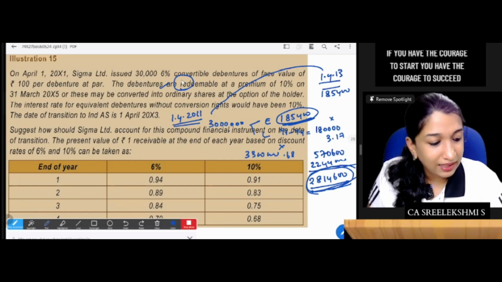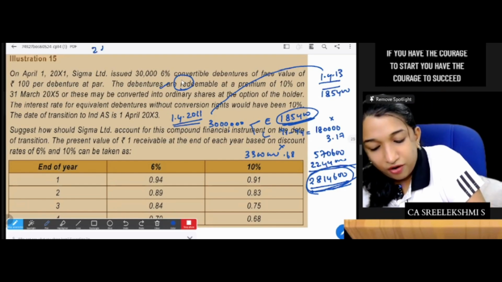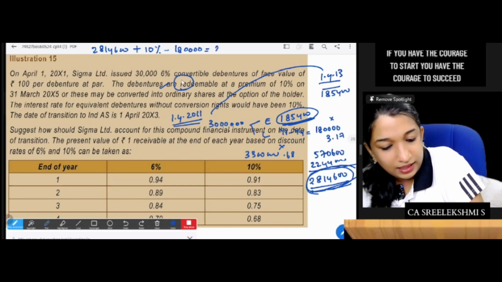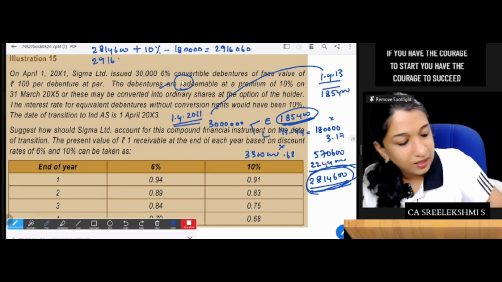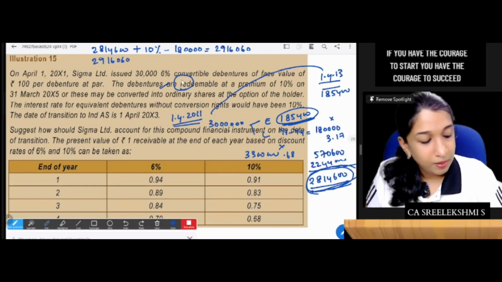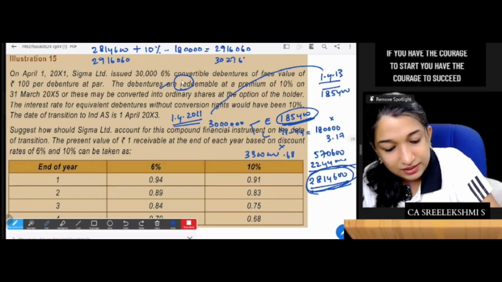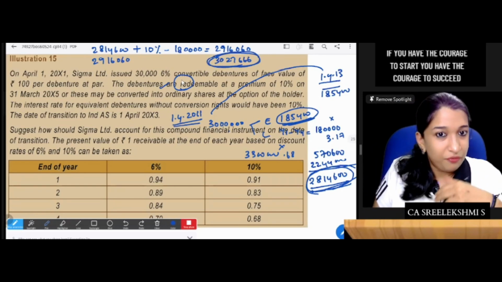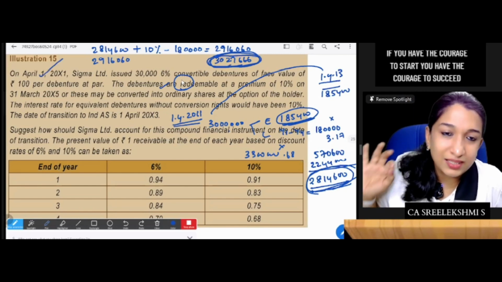But what about the liability? The liability will change. If the 1st April 2011 value is 28 lakh 14,600, what will be the value on 1st April 2013? 28 lakh 14,600 plus you unwind using 10% interest, minus repayment 1 lakh 80,000. So the first year closing balance comes to 29 lakh 16,060.